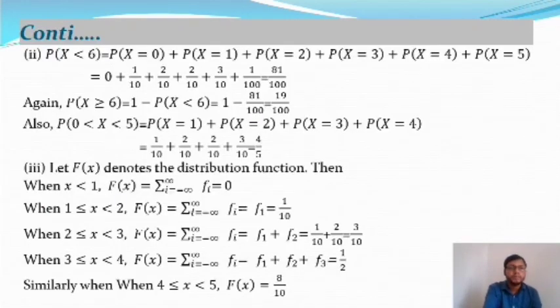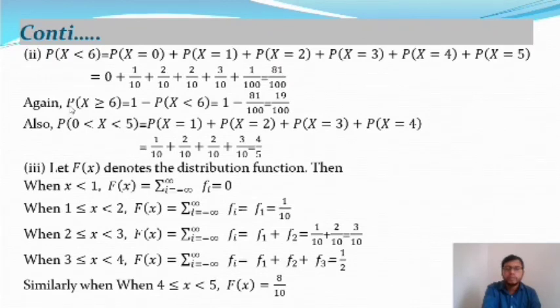After that we are going to find the probability of X less than 6. It will give probability of X is equal to 0 plus probability of X is equal to 1, and so on up to probability of X is equal to 5. The probability at X is equal to 0 is 0, at X is equal to 1 it is 1 by 10, at X is equal to 2 it will give 2 by 10, at X is equal to 3 it will give 2 by 10 also, at X is equal to 4 it will give 3 by 10. These are all the probability mass function values at 0, 1, 2, 3, 4 and 5. And from this we will get 81 by 100.